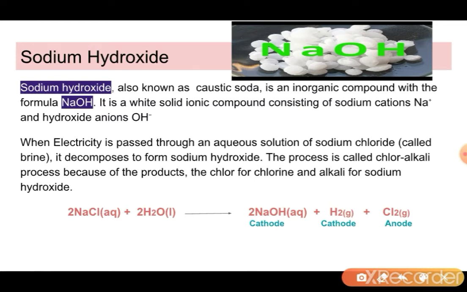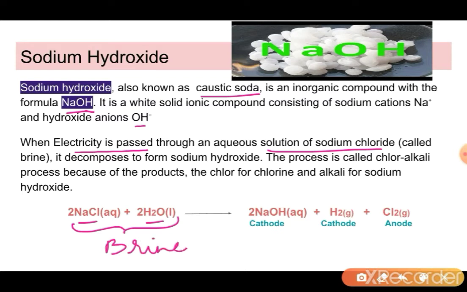First of all, sodium hydroxide is also known as caustic soda and its formula is NaOH, in which Na is a cation and OH is an anion. When electricity is passed through the aqueous solution of NaCl, which is also known as brine, that is, NaCl dissolved in water, then NaOH is produced at the cathode along with hydrogen, and chlorine is produced at the anode.